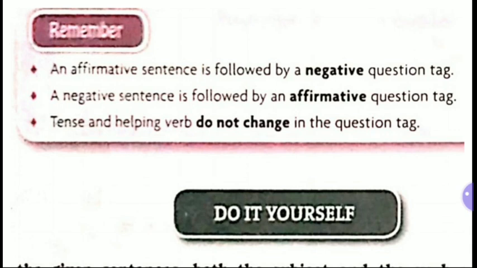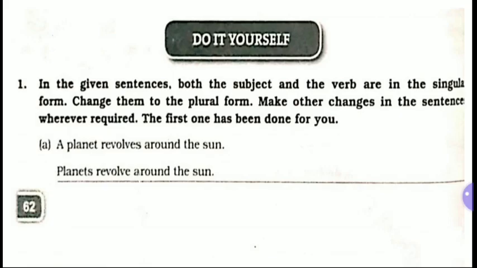Now let us proceed to do it yourself. Now what is in the first question of do it yourself? In the given sentences, both the subject and the verb are in the singular form. Change them to the plural form. Make other changes in the sentence wherever required. The first one has been done for you.